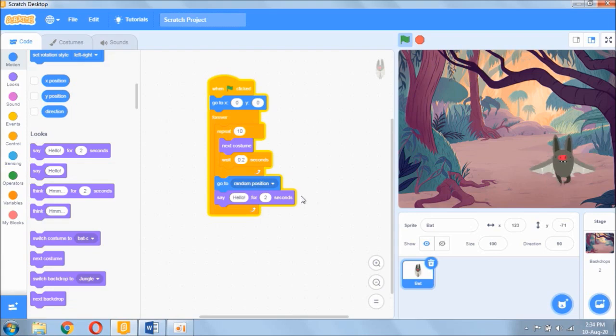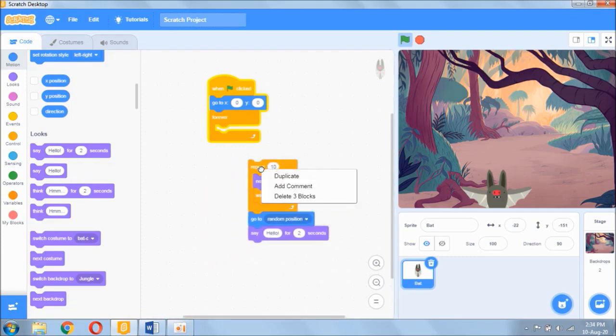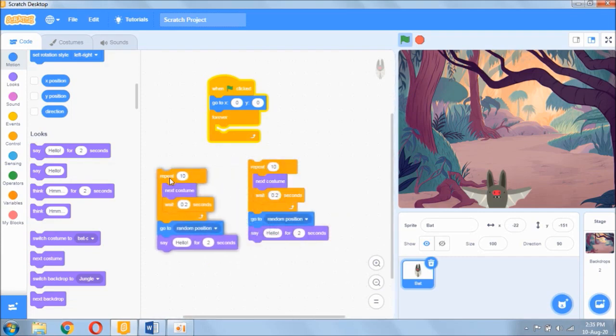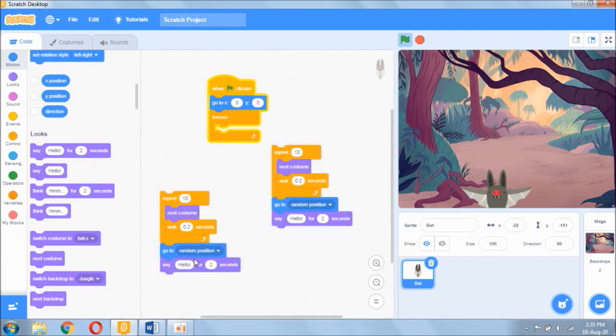Okay, but you don't want it to say hello all the time. You want it to say hello and then something else, not just hello all the time. So how do you achieve that? I'll drag out this code now. You need several of this code, so you need to duplicate it. You need to create more of this code and write something else under it. So hello is the first thing the bat is going to say.